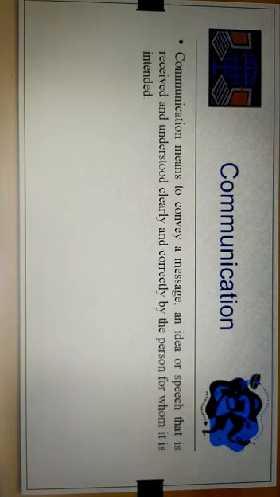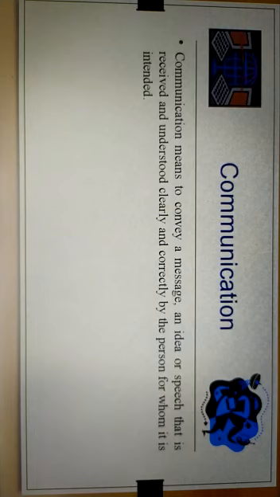For example, in a classroom, several students are there, and if you want to convey a message from one student to another, you just speak, and the message is received by the other person. Now, the second situation: if the distance is not very far, you may convey it by writing it on a piece of paper and sending it through a messenger.